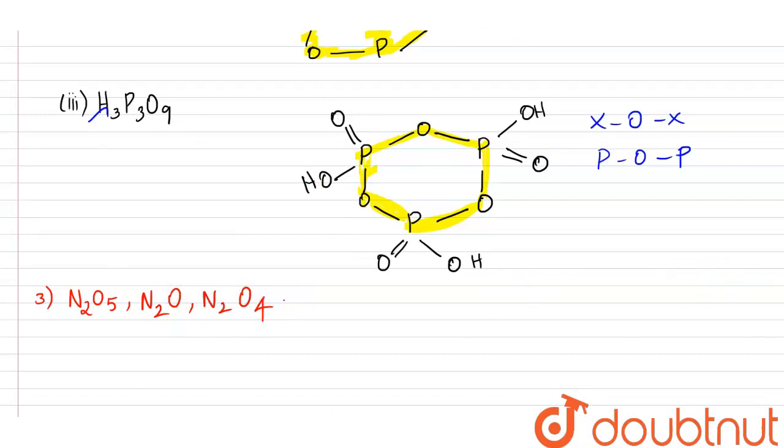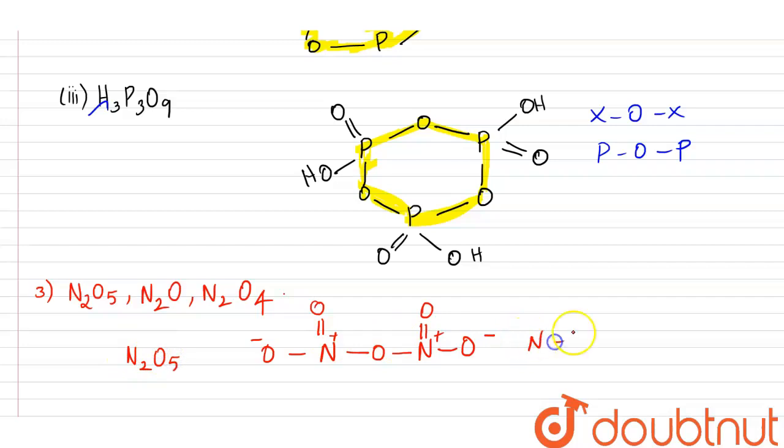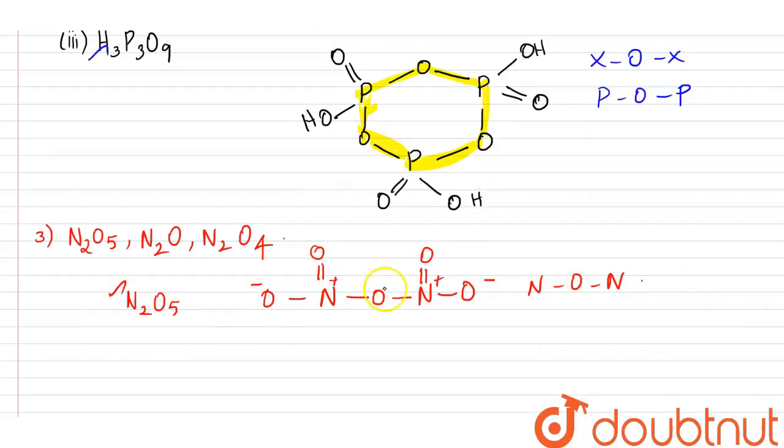If you look at N2O5, it has NON. It carries double bond O, and this is O minus, and here it carries O minus, nitrogen positive. So it has XOX, that is NON. So for N2O5 it has the NON bond.